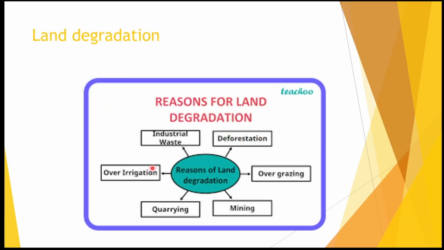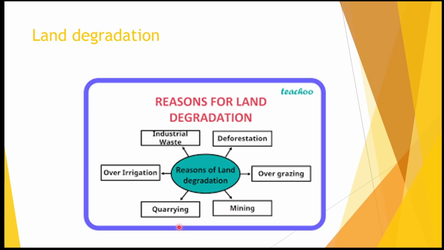Now the land we are using for different purposes is getting degraded day by day, that is, it is losing its quality. Why is this happening? There are various reasons for land degradation: industrial waste is dumped in it, we are continuously deforesting, and we have overgrazing in the fields.